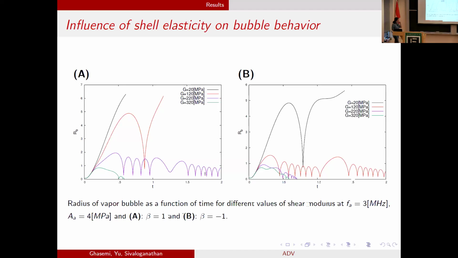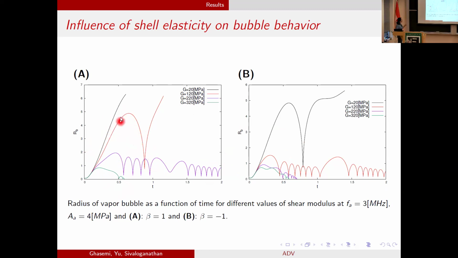The next determining factor here is shell elasticity. Of course, material is important here, and we wanted to optimize the process as much as possible. To see how it affects the process, again, we have bubble radius as a function of time for different values of G. It goes from 20, softest case, to 320, hardest case. And in A, we have the results for beta 1.